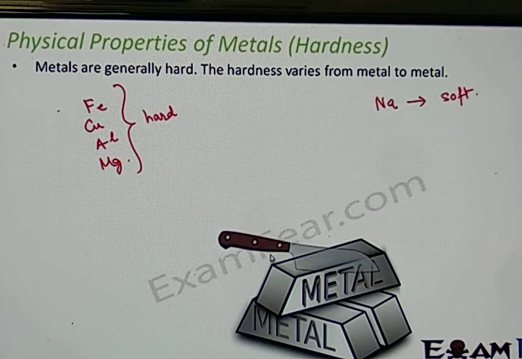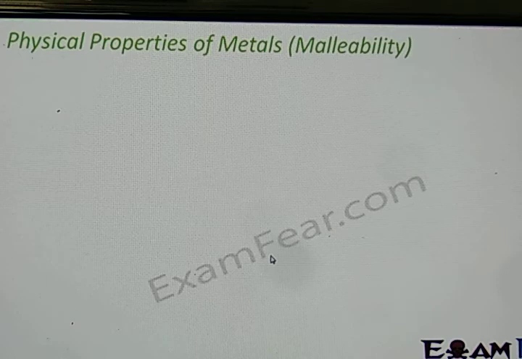But there might be certain exceptional cases. They are not hard, they are soft, like sodium. That is the reason why substances or metals are not classified on the basis of their physical properties, because there are too many exceptional cases. Therefore the definition of metal and non-metal is: somebody who has a tendency to lose electrons will be classified as metals. Okay, so the next property is malleability.